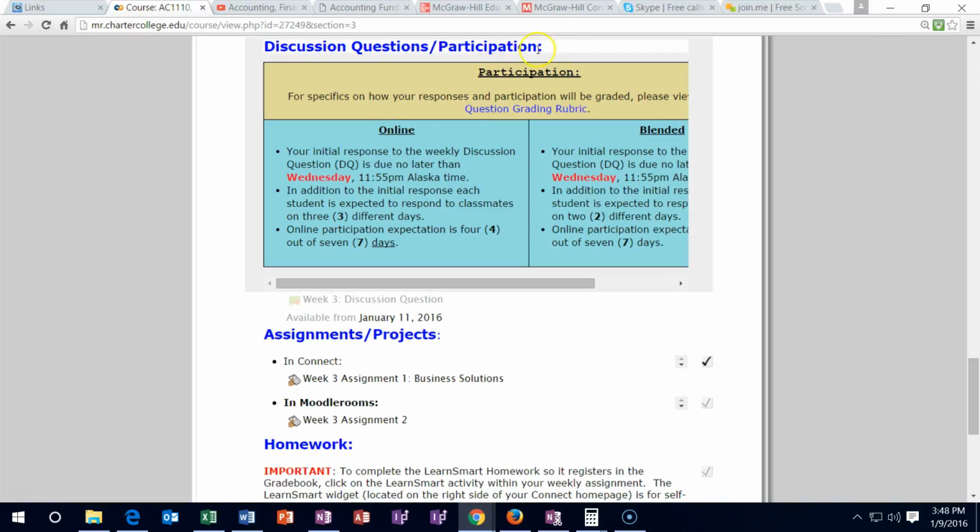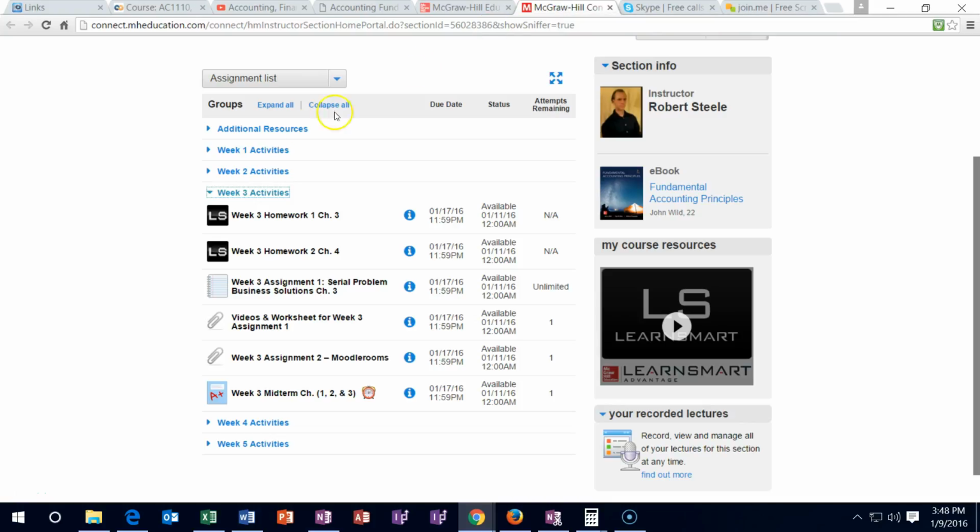Now I'm going to take a look at the Connect up here. So this is the McGraw-Hill Connect up here, and we're going to take a look at week 3. So we're currently going to be in week 3. It should look fairly familiar, where we have the Learn Smarts here. Should be about 25 questions within the Learn Smarts. And then we're going to have the longer problem, which will be represented by this notepad.